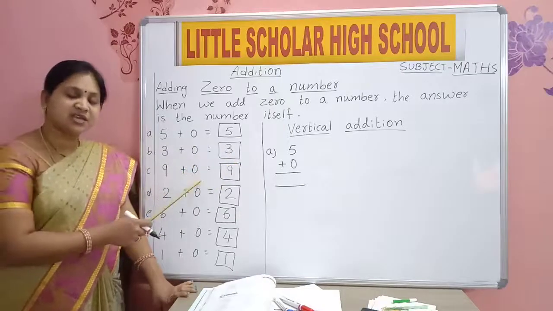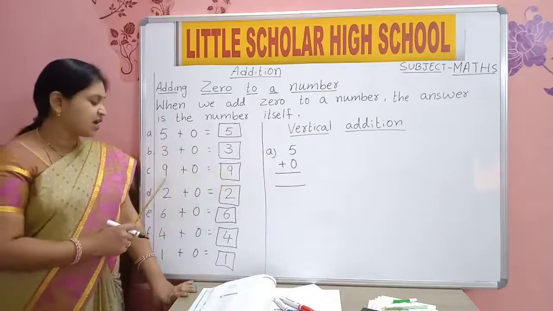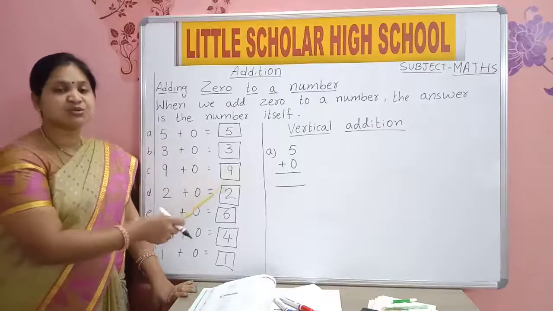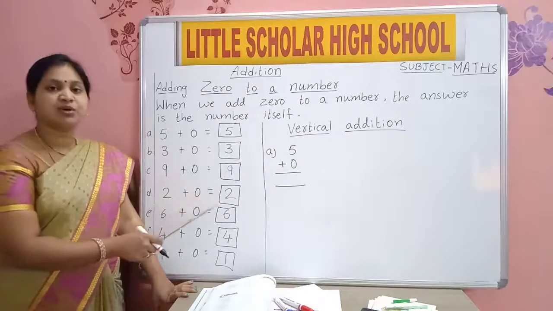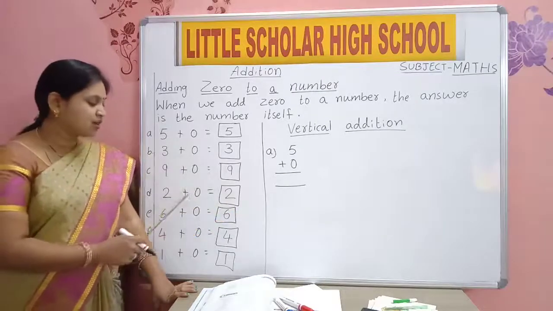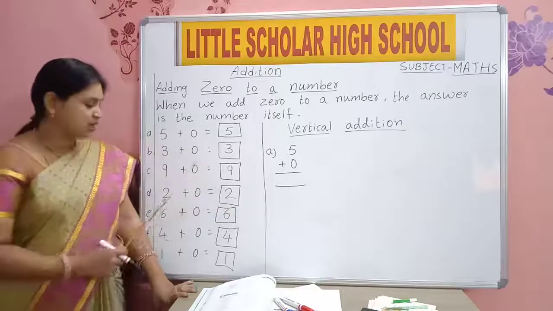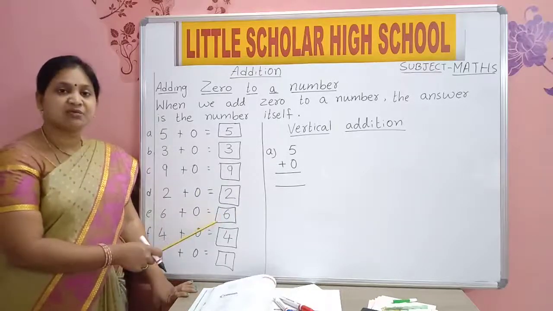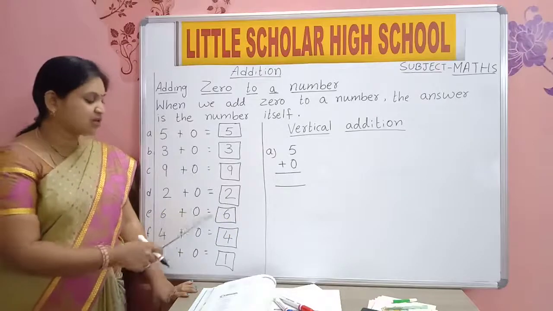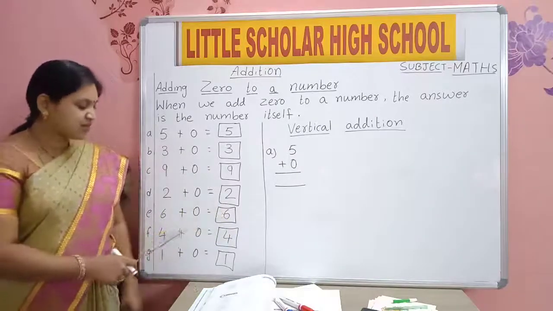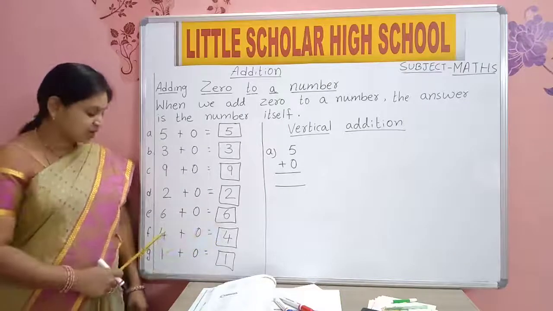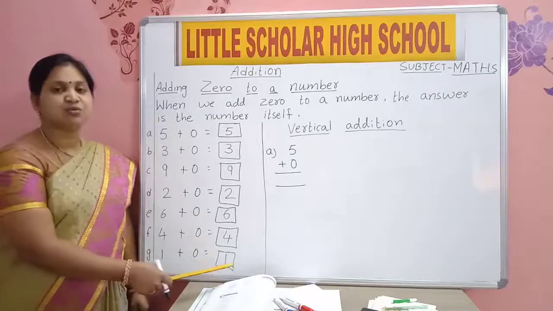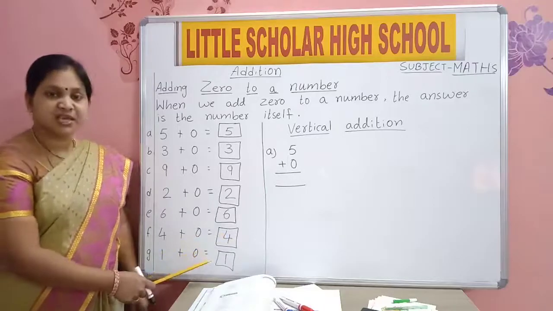Read out. 9 plus 0 is equal to 9. 2 plus 0 is equal to 2. 6 plus 0 is equal to 6. 4 plus 0 is equal to 4. 1 plus 0 is equal to 1.